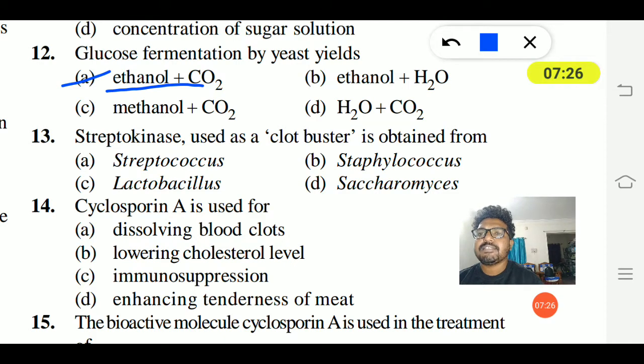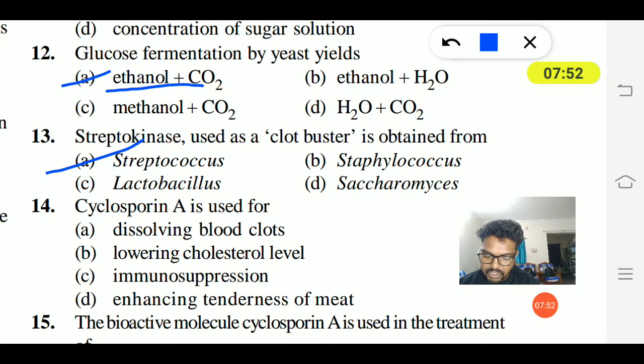13th question. Streptokinase used as a clot buster is obtained from Streptococcus, Staphylococcus, Lactobacillus, Saccharomyces. Streptokinase is a bioactive molecule that is used as a clot buster, and it is obtained from Streptococcus. So that is the right answer. A is the right answer.